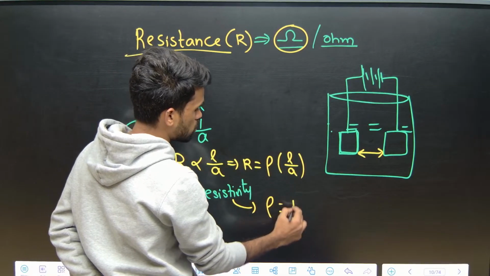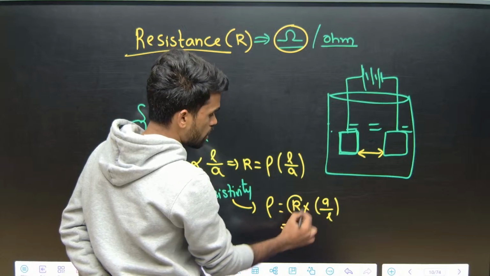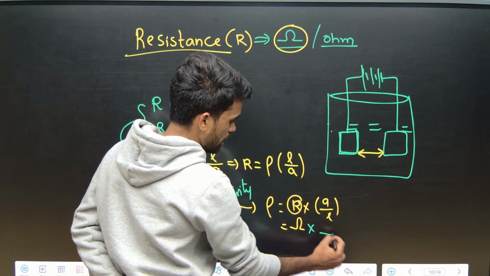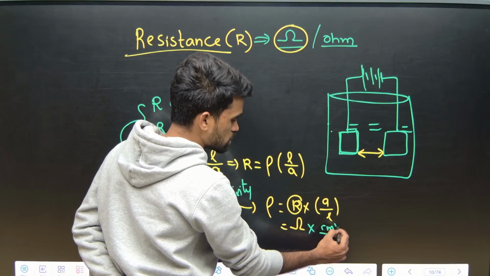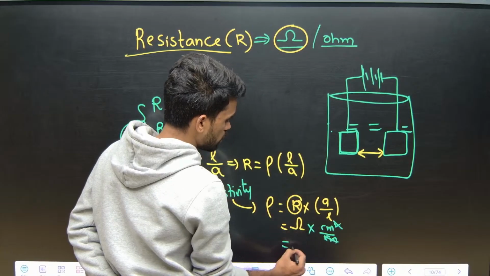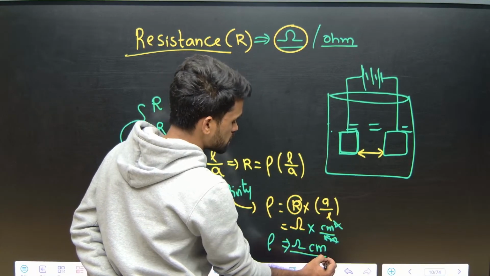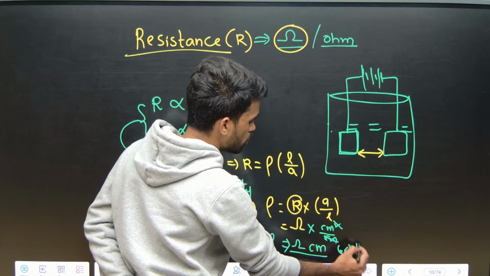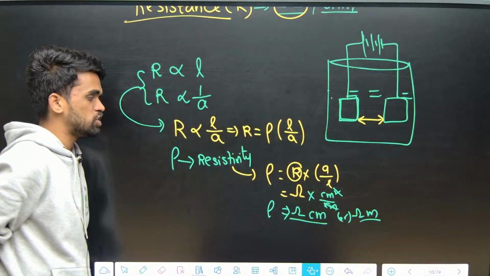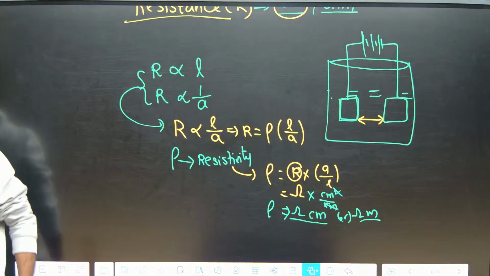For resistivity, rho is equal to R into A by L. R means resistance, in ohms. A means cross sectional area, that is centimeter square or meter square, and L is length in centimeter or meter. So the units of rho are ohm centimeters or ohm meters, depending upon whether you use SI or CGS units. Hope the discussion up to here is clear.